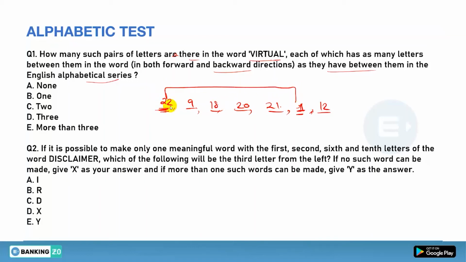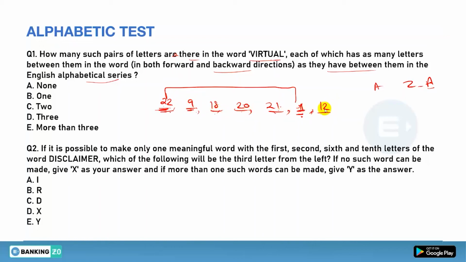Why? Because if you see A to Z, then again you have to start from A. So if it is 22, then 23, 24, 25, 26, then it is A. Like V, W, X, Y, Z, and again A. Yes, so this will form a group. Okay. Now after that we start from 9.